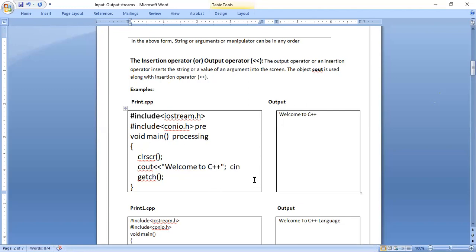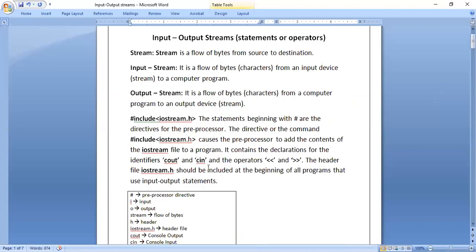C stands for console, IN stands for input. It is nothing but console input, an input operation. So cout means output operation, cin means input operation. So we are doing two operations here, input and output. Look at this header file name, and you will come to know why they have kept iostream.